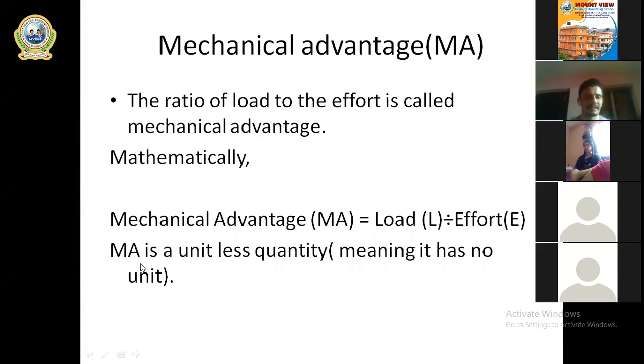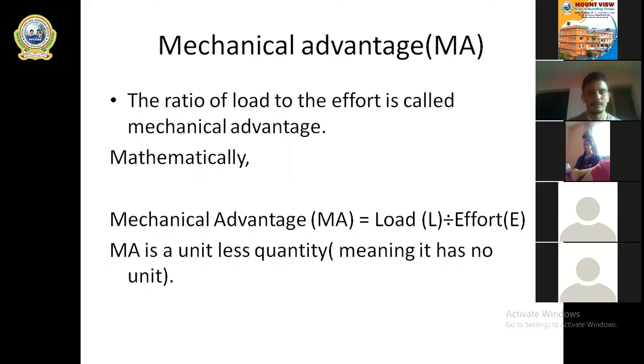Since mechanical advantage is a simple ratio, a ratio of two quantities, what happens when 2 kg is divided by 1 kg? The kg cancels out, 2 upon 1 is 2. That means there is no unit. Let us divide 20 centimeter by 5 centimeter. Centimeter cancels out, 20 upon 5 is 4, that is 4 is to 1. Hence the ratio is 4 is to 1. Since mechanical advantage is the ratio of two same quantities, it has no unit.